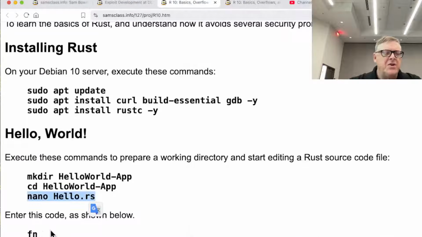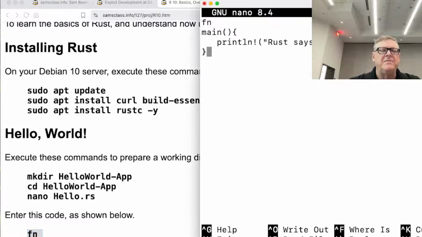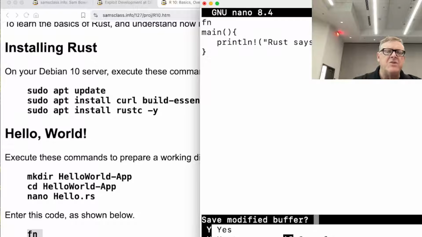All right, and so here's the simplest Hello World program in Rust. Control plus doesn't work, and Shift Control plus doesn't work to make it bigger, but anyway. So you see, it's a lot like it would be in C. You have a main function, and you have a print command with that funny exclamation point.